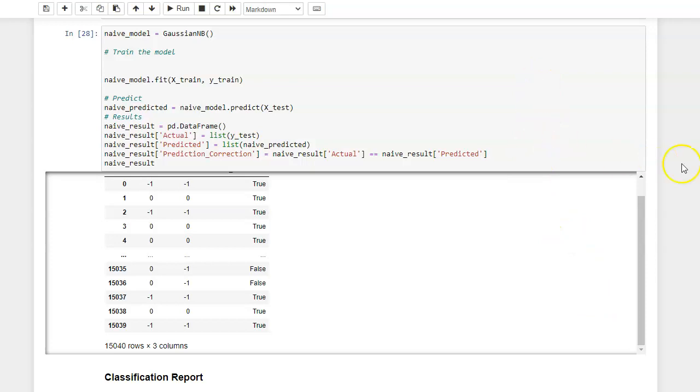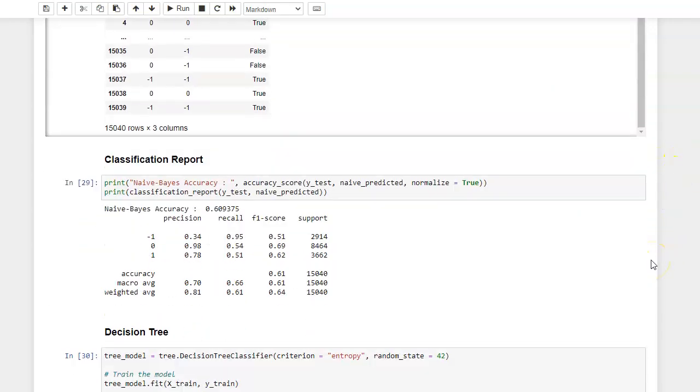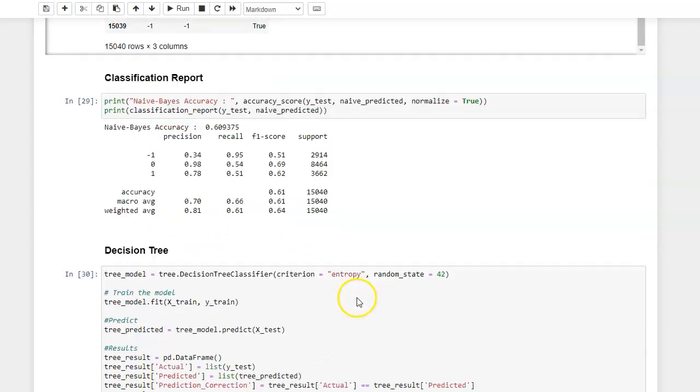We will have the details later. The naive Bayes classification accuracy is 98% for neutral, 78% for positive, and 34% for negative. So for the negative one, the prediction is much lower.